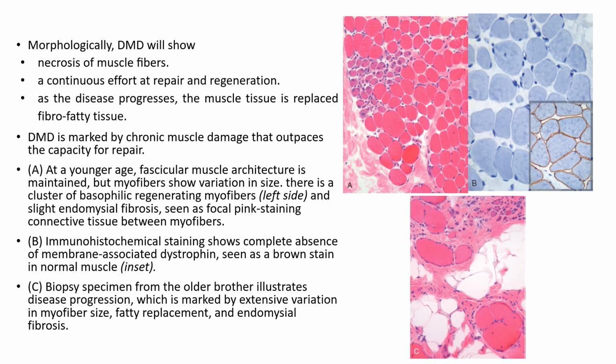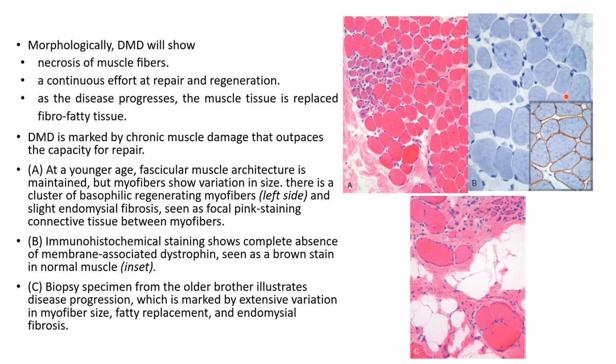Morphologically, Duchenne muscular dystrophy will show necrosis of the muscle fibers, continuous effort at repair and regeneration, and as the disease progresses, the muscle tissue is replaced by fibrofatty tissue. And this you can see here in this picture, there is variation of size. So you can see atrophy of the muscle, and you can also see regenerating myofibers, which show the bluish color. And there is also endomysial fibrosis around the muscle fibers.